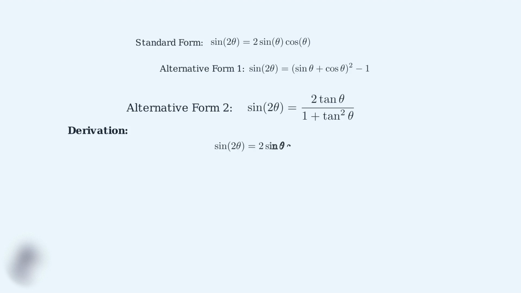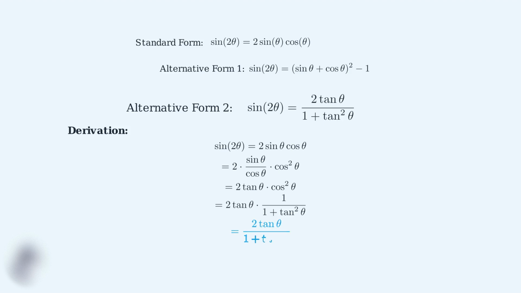We begin with our standard form. Sine of 2 theta equals 2 sine theta cosine theta. We can rewrite this as 2 times sine theta over cosine theta times cosine squared theta. Since sine theta over cosine theta is tangent theta, we get 2 tangent theta times cosine squared theta. Now we use the identity that cosine squared theta equals 1 over 1 plus tangent squared theta. This gives us our second alternative form, 2 tangent theta divided by 1 plus tangent squared theta.